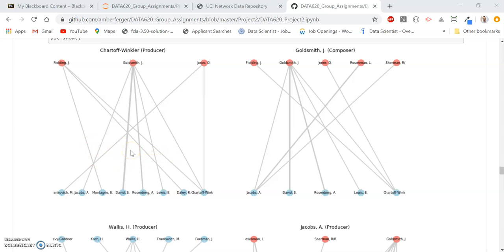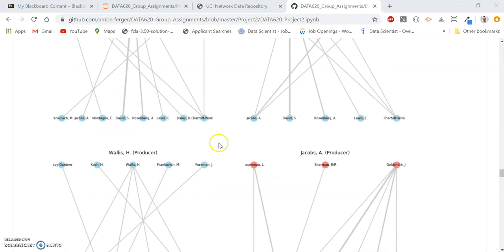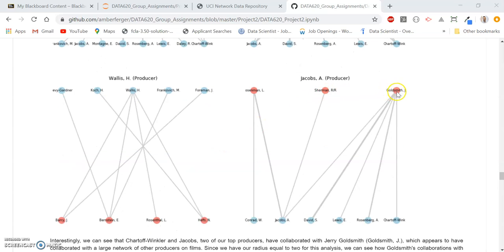With our radius set at 2 here, we can see that Jay Goldsmith's connections to other producers directly affect Schartoff, Winkler, and Jacobs' immediate networks as well. You can see here the connection with Schartoff, Winkler with Goldsmith, and same thing with Jacobs here. The connection creates a pretty large impact.